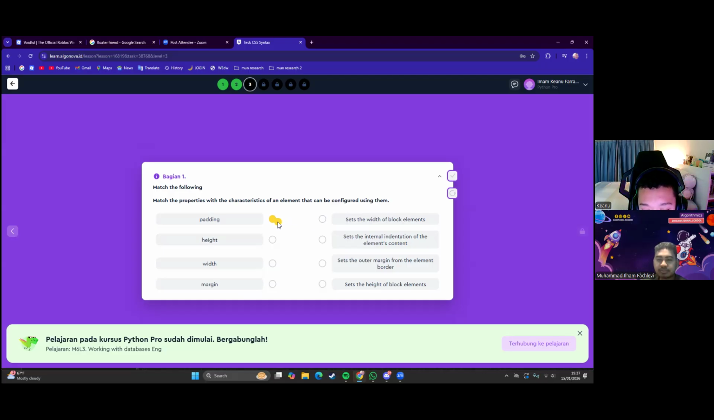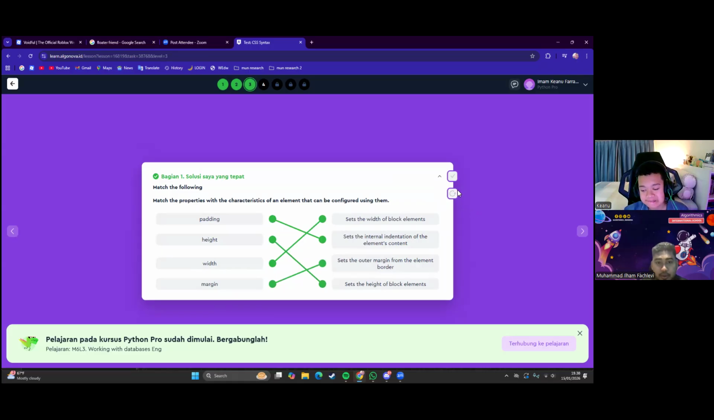So basically, padding is for internal or maybe external, or outer? Okay, padding is indentation for internal indentations. Yes, good. And then Height is this one, and then margin. Yes, sets the outer margin for the borders. Okay, good. So basically, padding is for internal and margin for external. What is internal indentation, Mister?